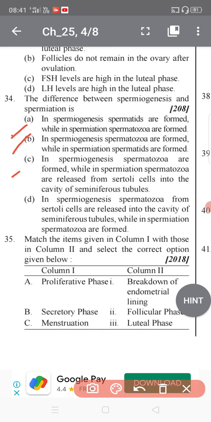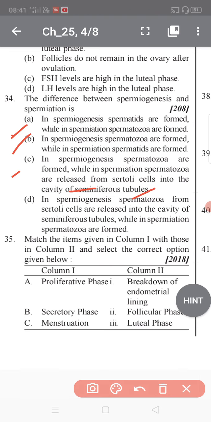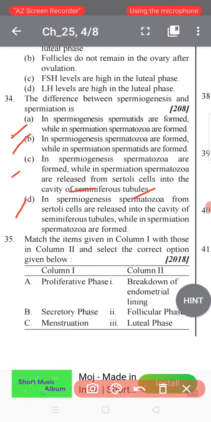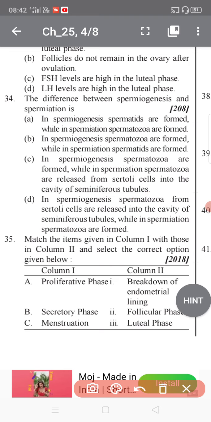Option C: in spermiogenesis, spermatozoa are formed, while in spermiation, spermatozoa are released from the Sertoli cells into the cavity of the seminiferous tubules. And option D, the last option: in spermatogenesis, spermatozoa are formed and released from Sertoli cells into the cavity of the seminiferous tubule, while in spermiation, spermatozoa are formed. So what is the best option here? Basically, option C is the most correct.